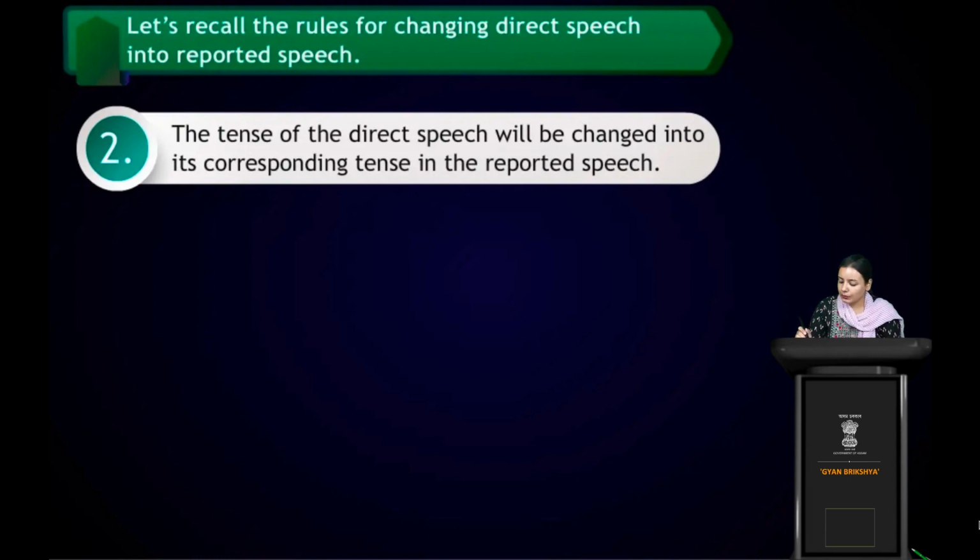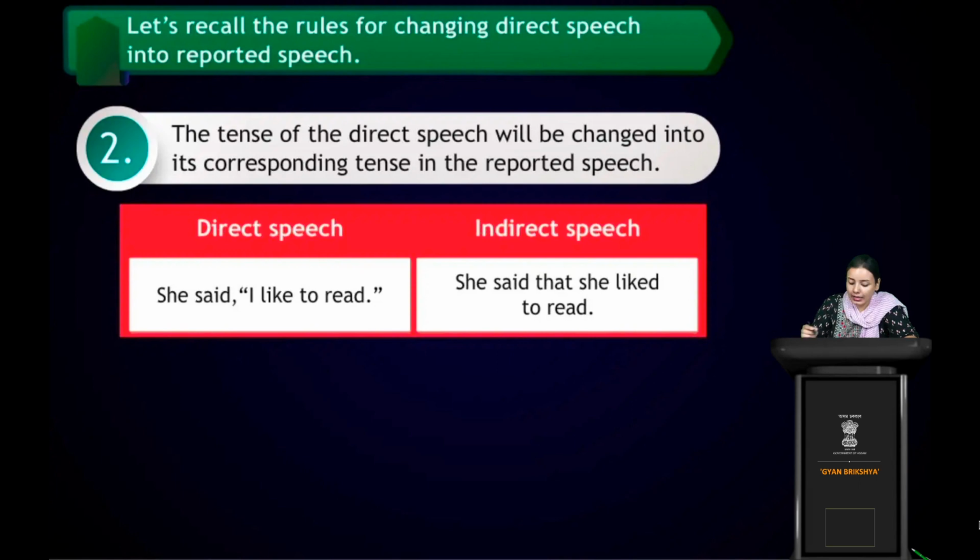Okay. Now see, she said, "I like to read." Right. Now let's see. She said that she liked to read. It's just the tense that has been changed. Right. Tense is changed. "She said", then we all know that "that" will be included here. She liked, we use "ed". Right. Liked the book, because here it said past tense. So we have to change the verb, like to liked.